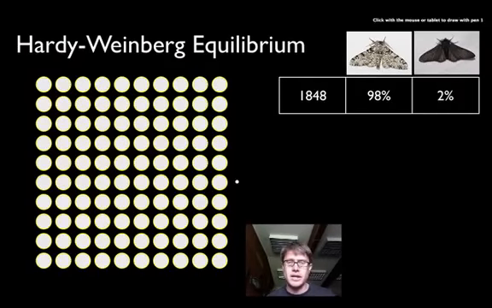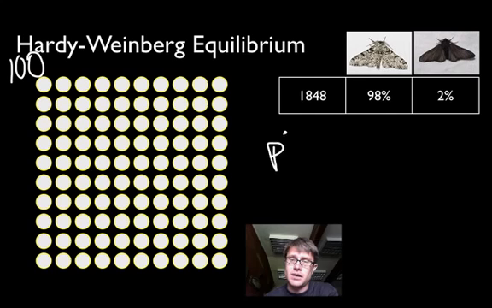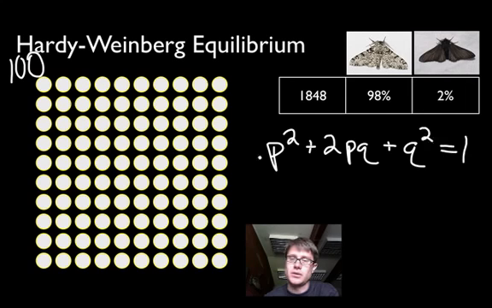In 1848, 98% of the individuals were light in appearance and only 2% were dark. And so we can actually figure out what the gene pool frequencies were. Over here I have 100 genes, and all of them are light right now. Let's figure out how many actually were light. To understand this, you have to have an understanding of Hardy-Weinberg equilibrium. Here's our famous equation. If you don't know this, you should probably look at the video on Hardy-Weinberg equilibrium.